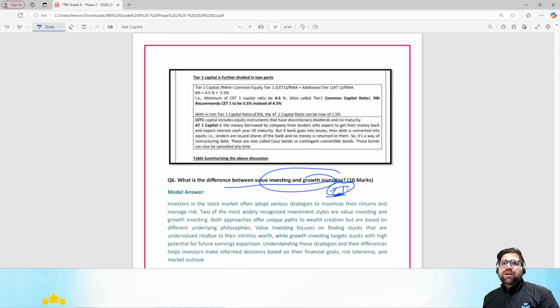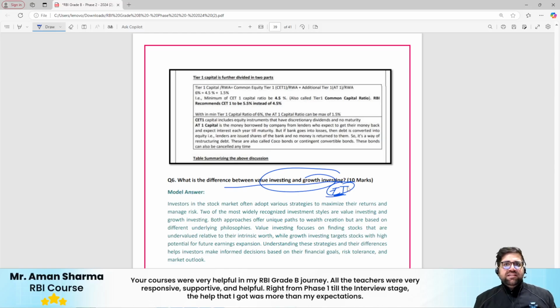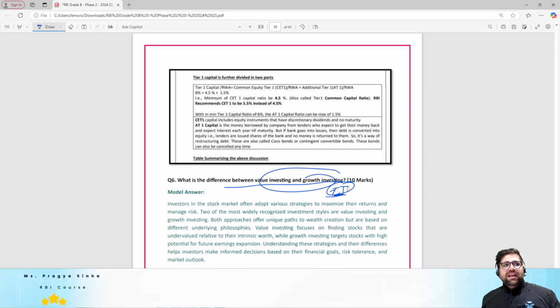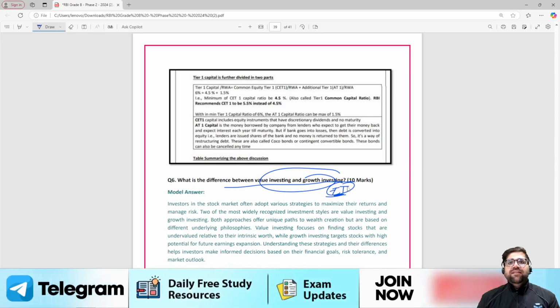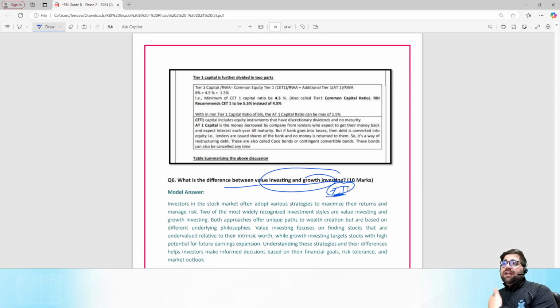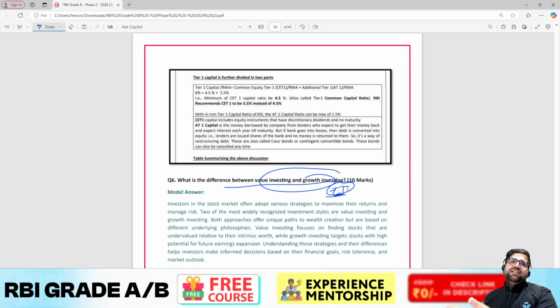Okay, and many people do it. Like if you see the market these days, it is falling. Okay, Reliance is available at 52 weeks low. Indian Oil Corporation is available at 52 weeks low. These are like big companies which are available at small price. So you invest in these companies right now and you take out your money later at the right stage, right? And then what is growth investing?